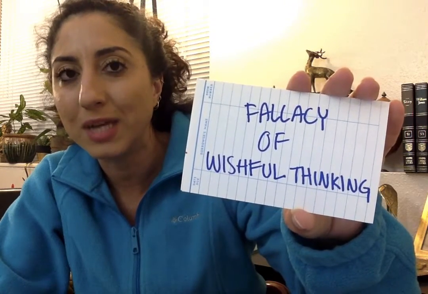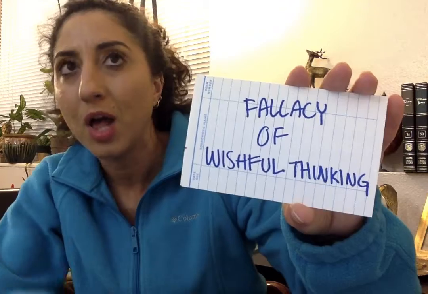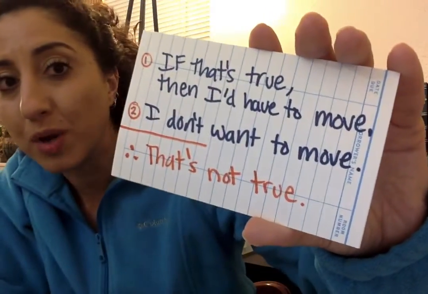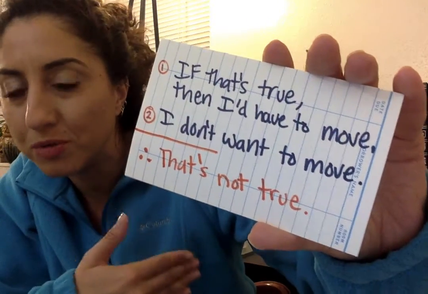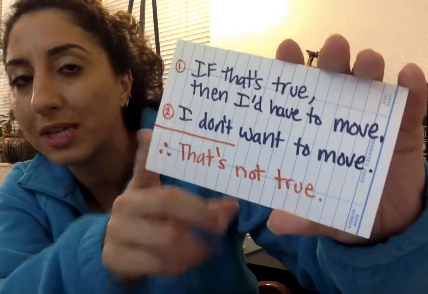Wishful thinking is when you draw a conclusion about reality based on the fantasy that you have about how things should be. So here are some examples of the fallacy of wishful thinking. Premise 1: if that's true, then I'd have to move, and I don't want to move. So I'm going to draw the conclusion that it's not true.